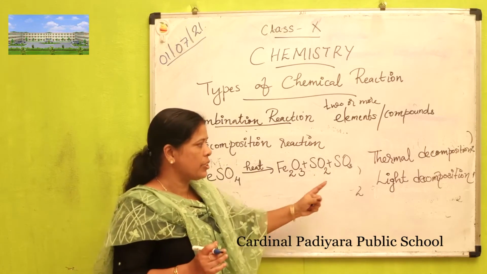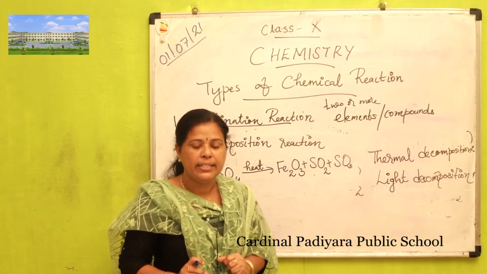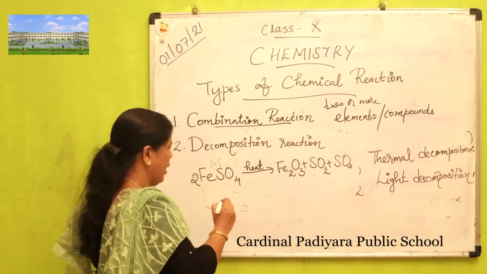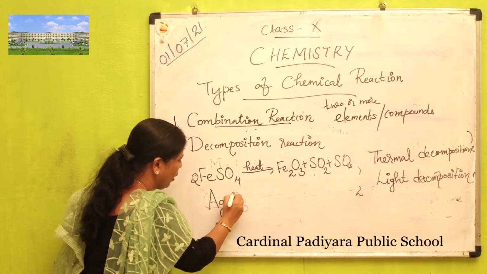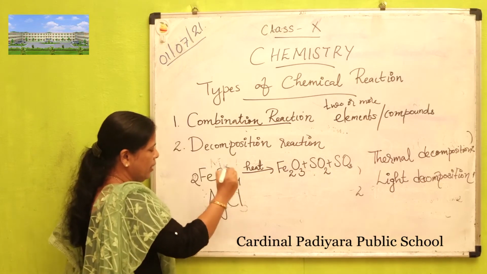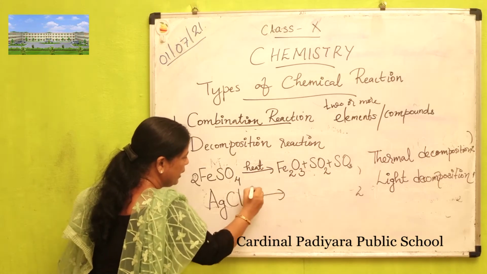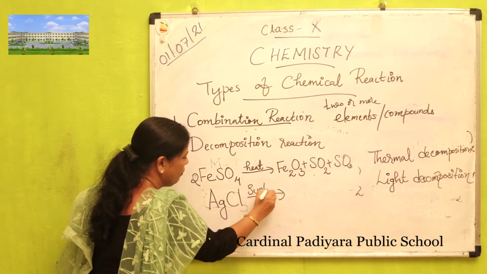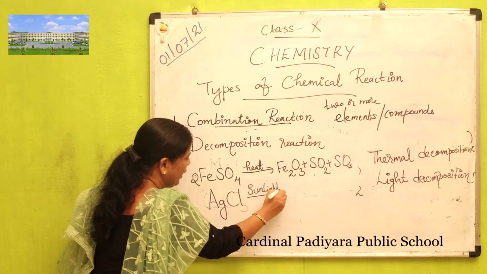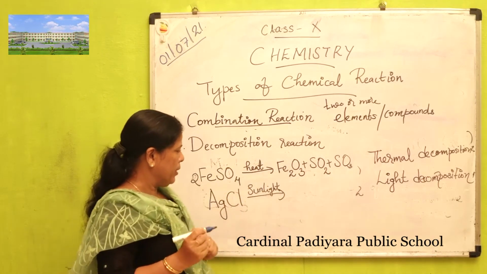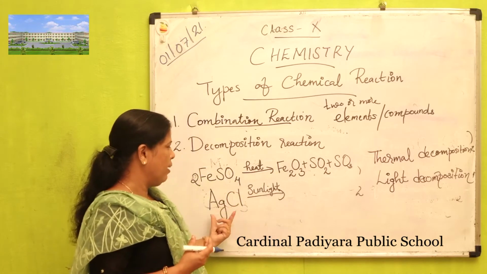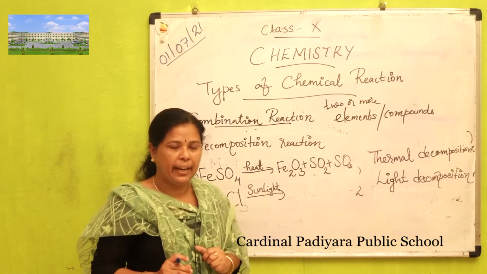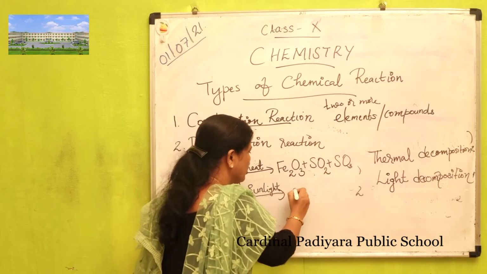That type of reactions are known as light decomposition reaction. For example, when we keep silver chloride in the sunlight, the color of the silver chloride, white color, is changed into grey due to decomposition reaction.